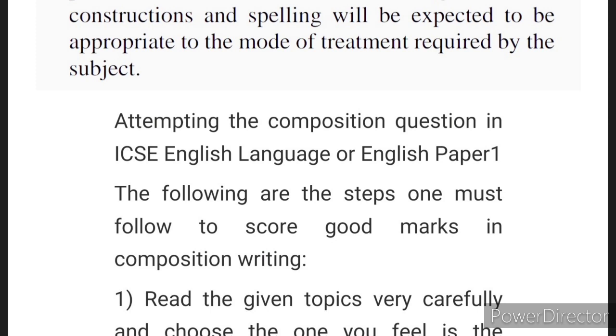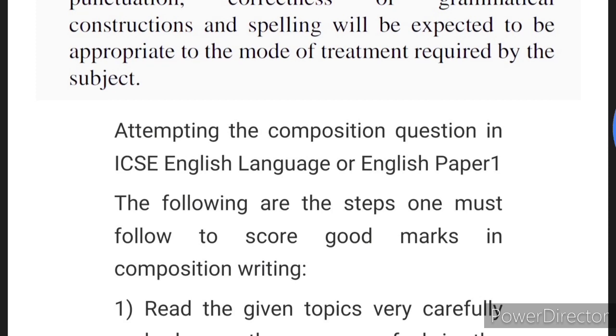Class 10 students already know it. Class 9, those who are now newly in class 9, please remember those sample or specimen papers or practice papers, whatever they are called, are actually mock question papers exactly according to the model in which your board paper will come or your internal exams will be conducted. So you will get the same pattern in your internal exams as well as in your board exams. So choose a topic from question number 1 in any of those papers, and please open that exercise book and write. Unless you write, you cannot be good in essay writing.